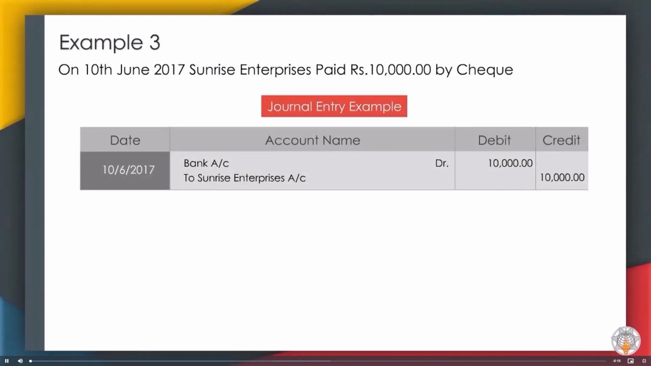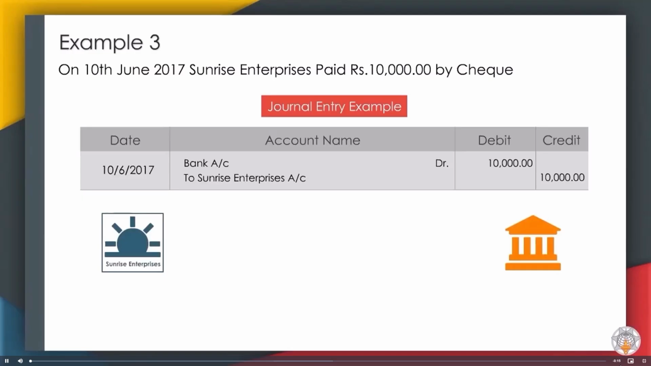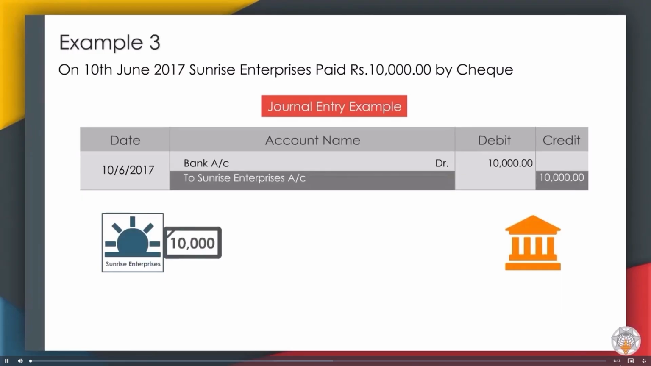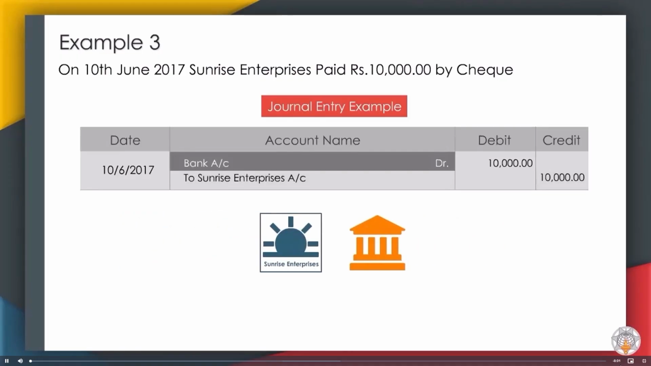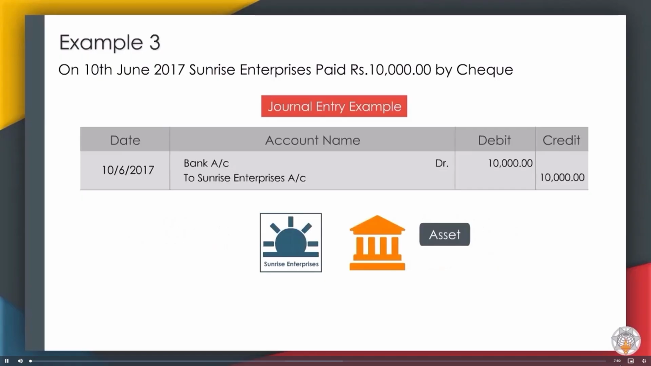On 10th June 2017, Sunrise Enterprises paid Rs 10,000 by check. Here, two accounts are affected. First is Sunrise Enterprises account and second is bank account. Bank account is an asset, that is, a real account. We are getting money, that is, an asset is coming into the business. For real accounts, debit what comes in.